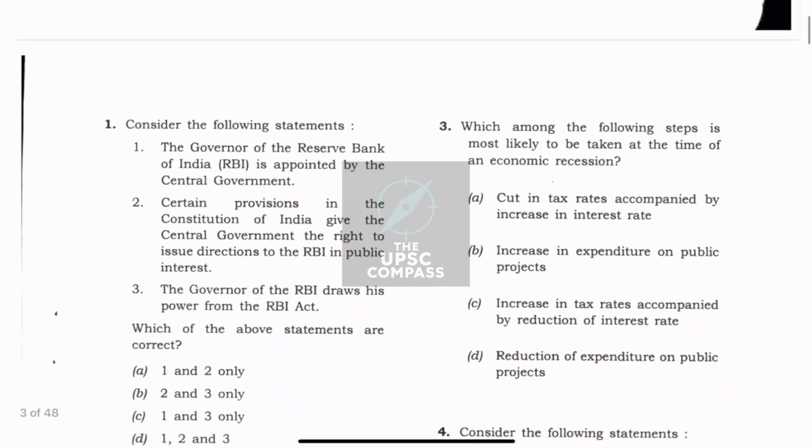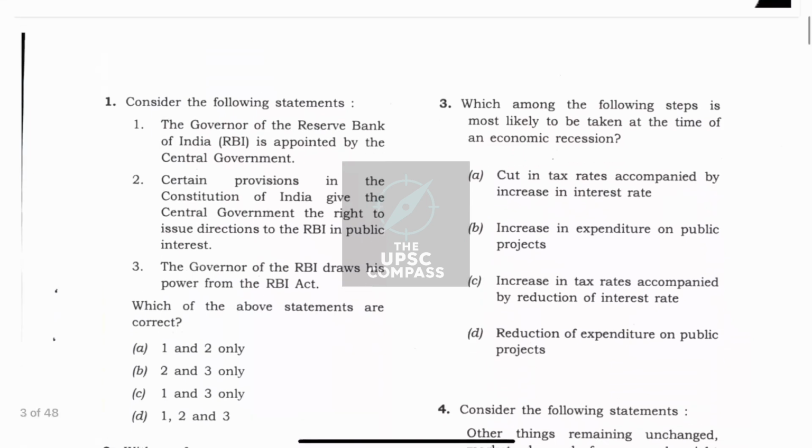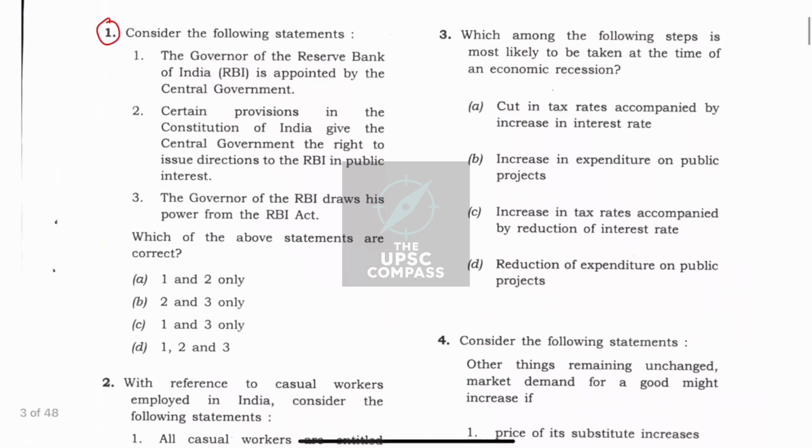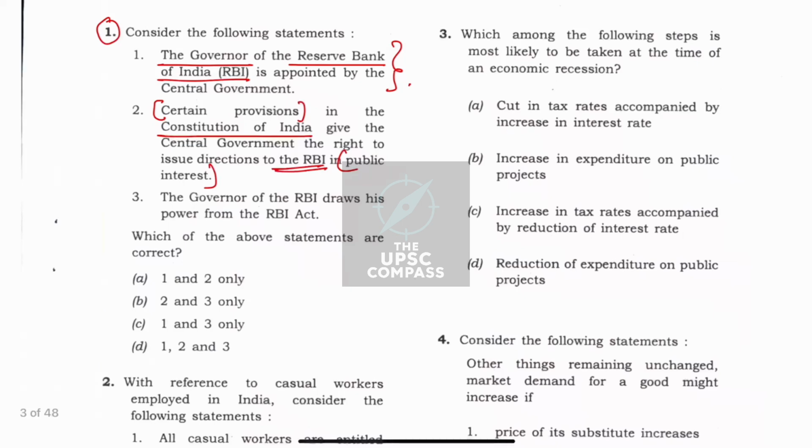So let's begin. In question number 1, we can see that it was a statement based question. The Governor of the Reserve Bank of India is appointed by the central government. Certain provisions in the Constitution of India give the central government the right to issue directions to the RBI in public interest. Third, the Governor of RBI draws his power from the RBI Act. So the Act is mentioned, where UPSC can play.